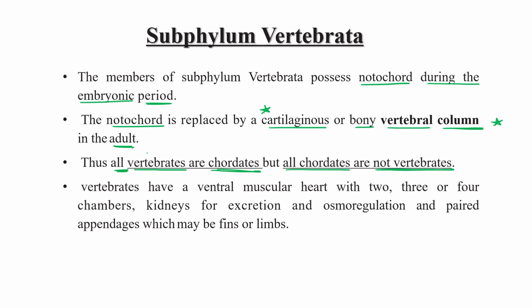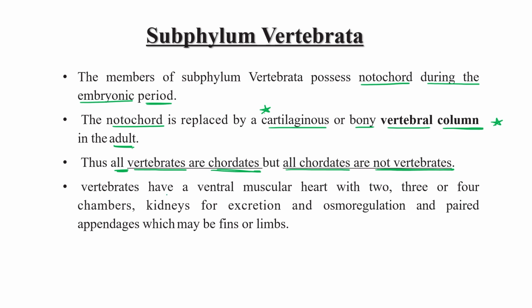Because in their adult form, this will convert into the vertebral column, that is bony or cartilaginous. That's why all vertebrates are chordates, but not all chordates are vertebrates. Clear?